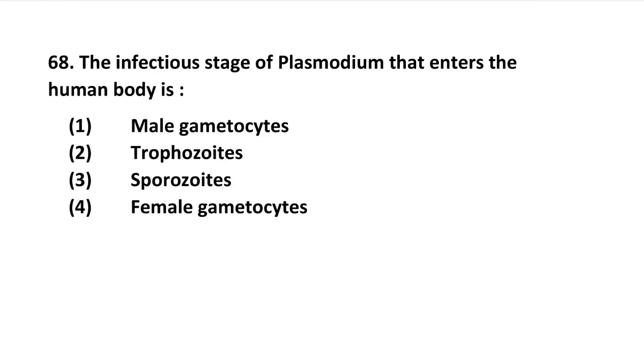Next question number 68. The infective stage of plasmodium that enters the human body is: male gametocytes, trophozoites, sporozoites, female gametocytes. So the correct answer is sporozoites. It is the infective stage of plasmodium that enters into the human body.